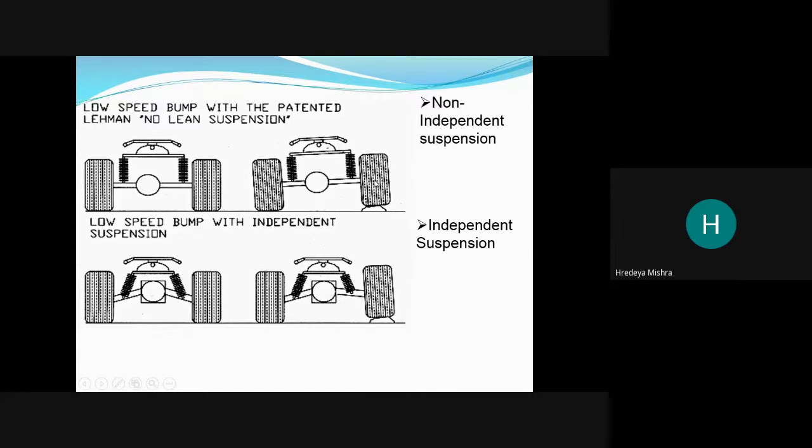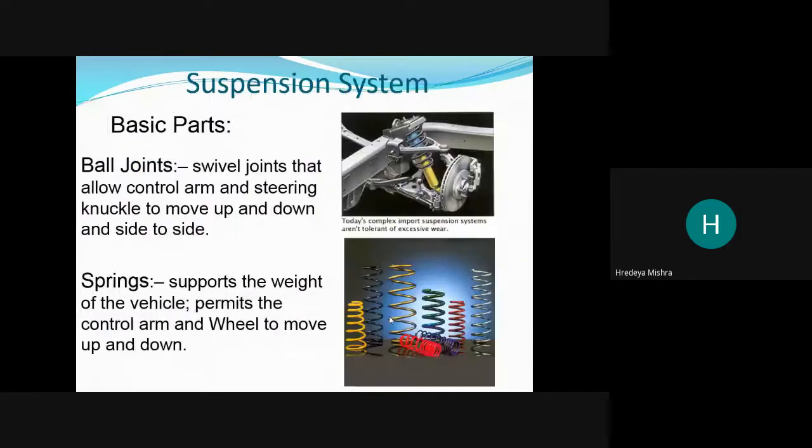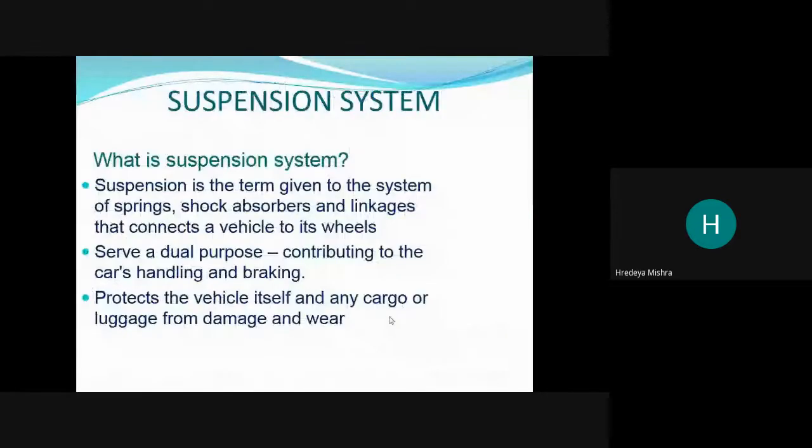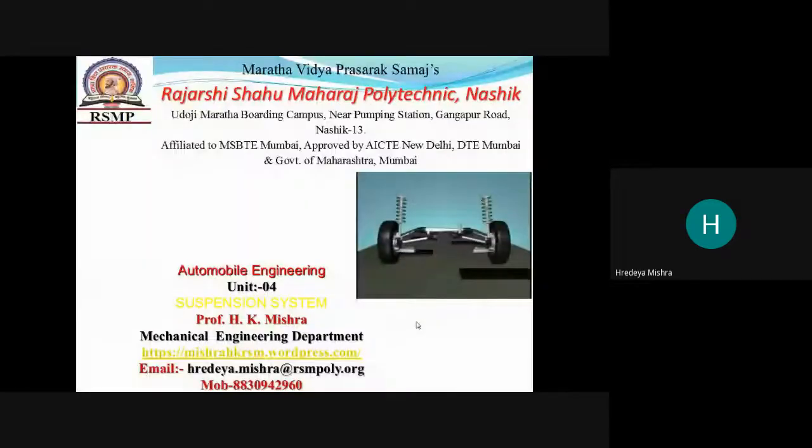If there is any suspension in non-independent, then some tilt is provided to the other wheel. But in the independent suspension, what happens? Both wheels' suspension is individual. Like in our presentation, this is our independent suspension.